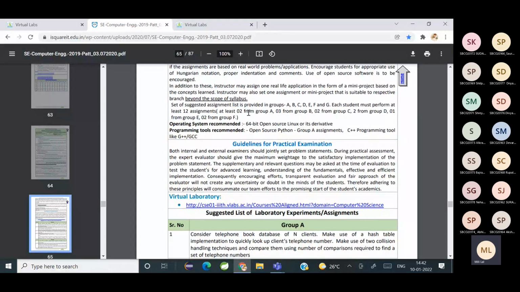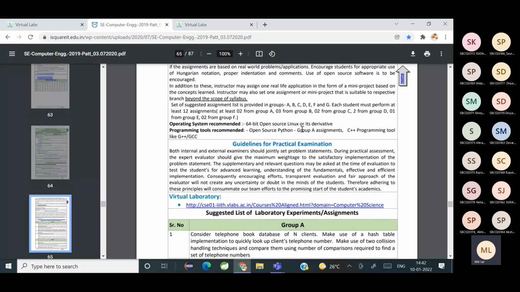And 2 from A, 3 from B, 2 from C, 2 from D, 1 from E and 2 from F group have to be done. So a total of 12 assignments have to be done for DSA lab.